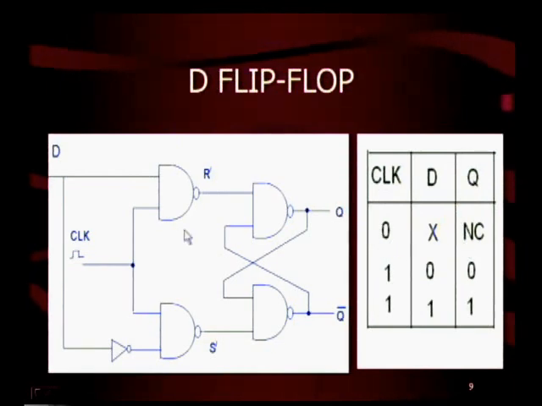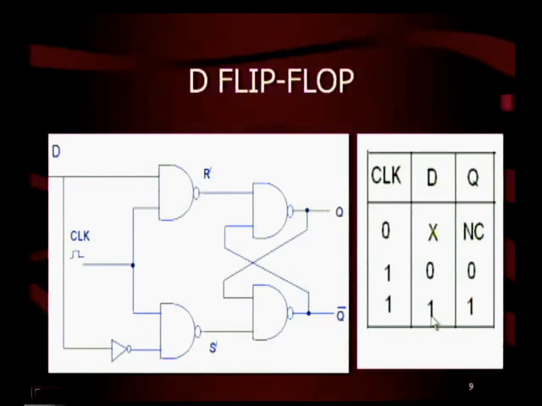When clock is 0, simply we will get no change condition irrespective of the D input. When clock is 1, that means for high clock, if D is 0, R dash is 1, and since D is 0 is complemented by this one, it will become 1, both are 1, therefore S dash becomes 0, then Q is simply 0.